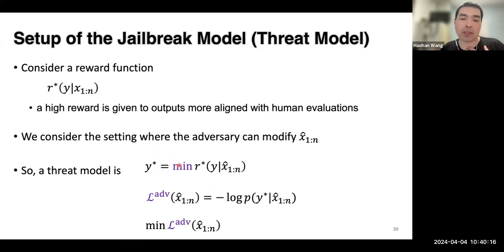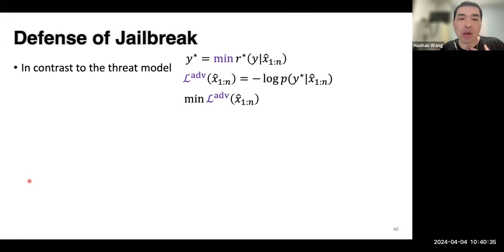All we need to do is search for the prompts that lead this log likelihood function to a small value, leading to the generation of this.